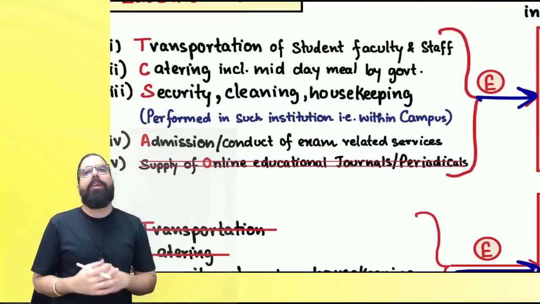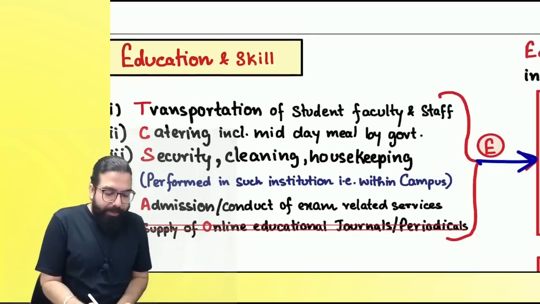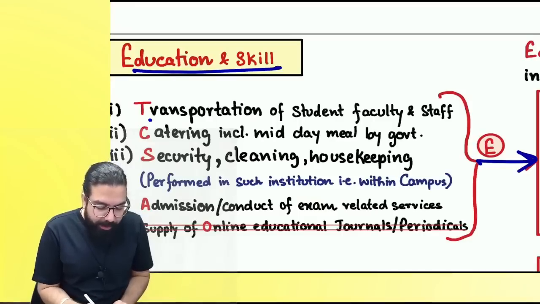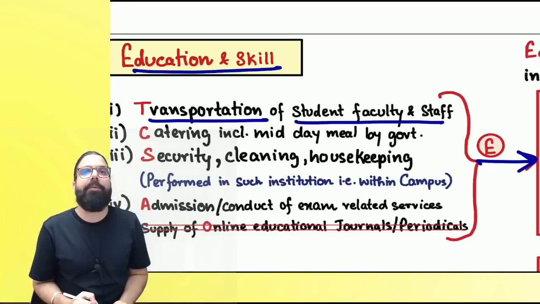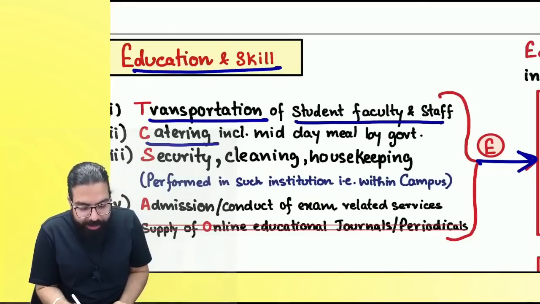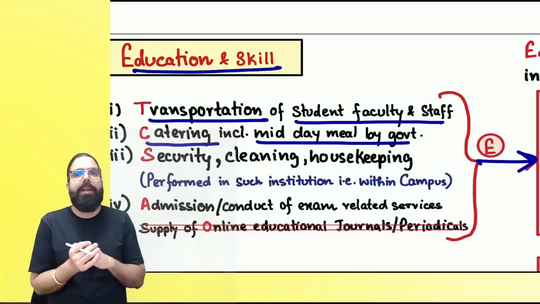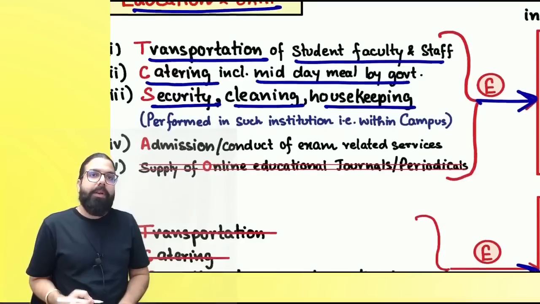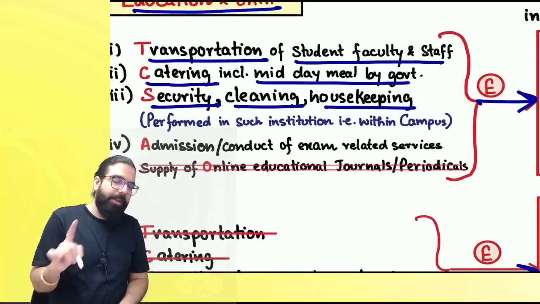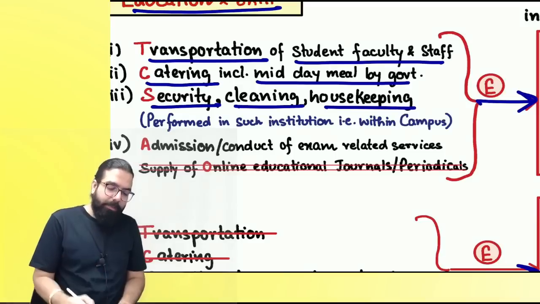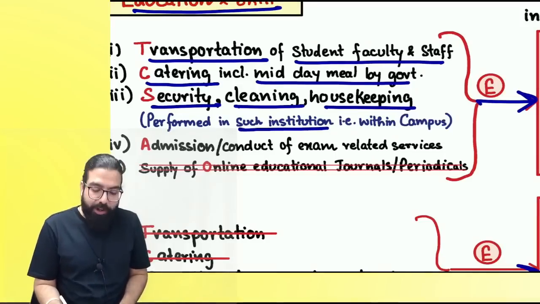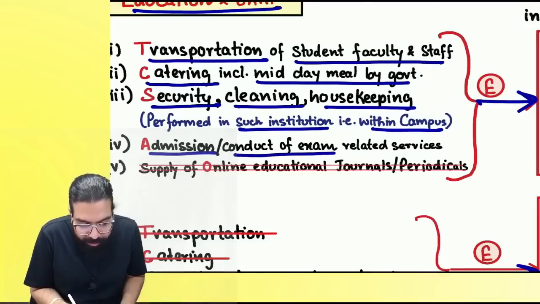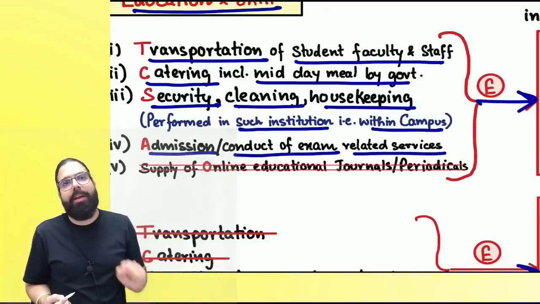Sir, services provided to an educational institution, if education and skill we are talking, if they are provided: number one, transportation of student, faculty, and staff service you are providing. You are providing catering, including midday meal services. Are we clear, everyone? Or security, cleaning, housekeeping services. Always remember, security, cleaning, housekeeping services will be exempt only if it is performed in such institution within campus. Are we clear, everyone? Then admission or conduct of exam-related services, if they are given.